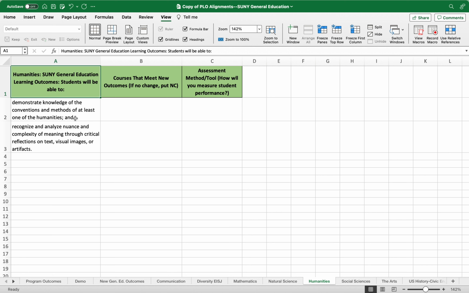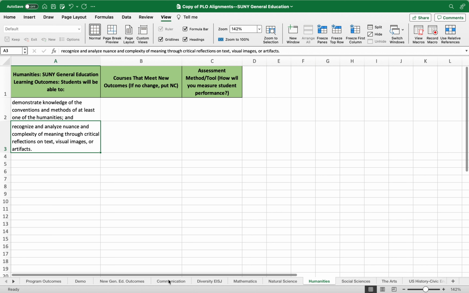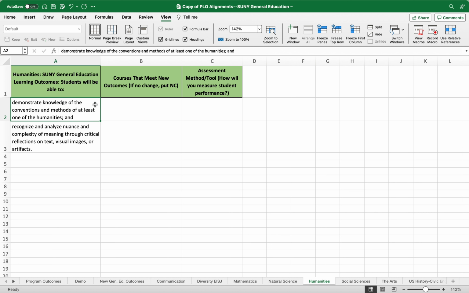And this is the new language for each outcome. So all of these tabs down here each have their own sheet so that you can look at the new language, look at the courses you currently have that meet the Gen Ed outcome now. And if there are no changes that are being made, you can simply put NC.